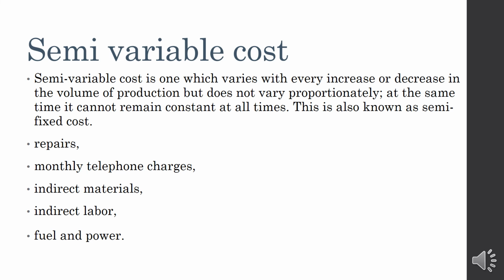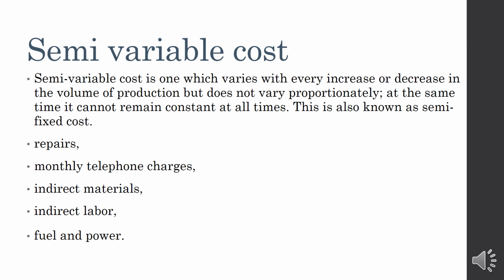Then indirect labor, sometimes the same way. For example, we can say salaried people. But sometimes if the company demands that the permanent employees do overtime, then surely their salaries will also vary, because overtime charges also we have to pay for them. So that's why in that situation we will consider this an indirect or semi-variable cost.